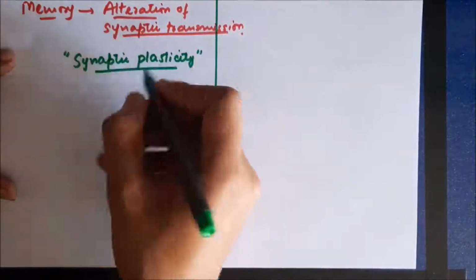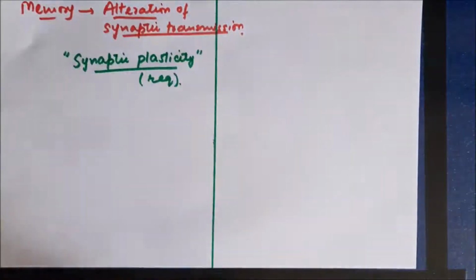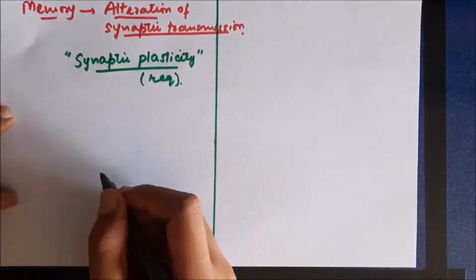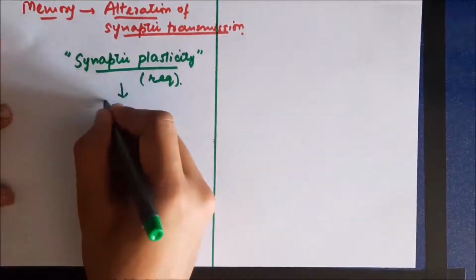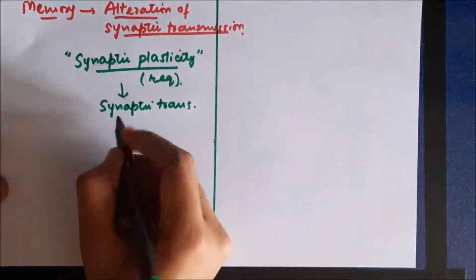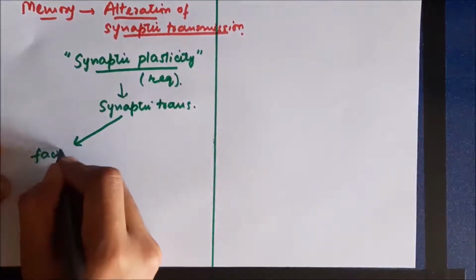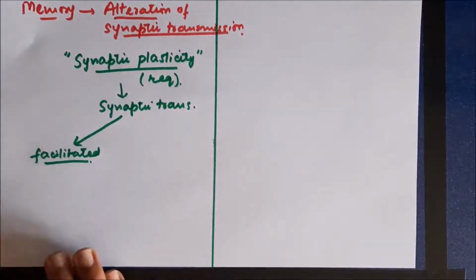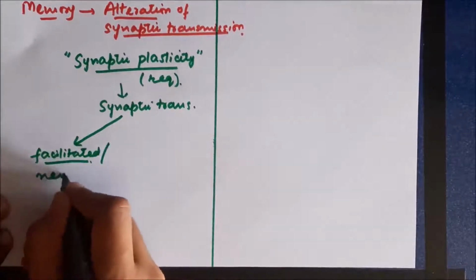The most important reason for this is the property of the synapse called synaptic plasticity, which means that synaptic transmission can be altered by various mechanisms. When it is increased, that's called the process of facilitation. If synaptic transmission is facilitated, it results in formation of stronger memories.